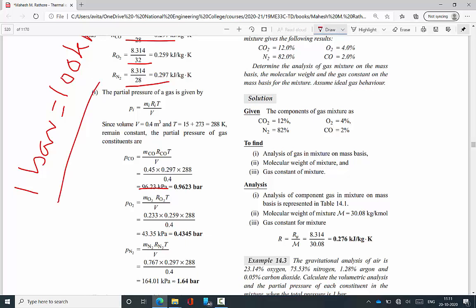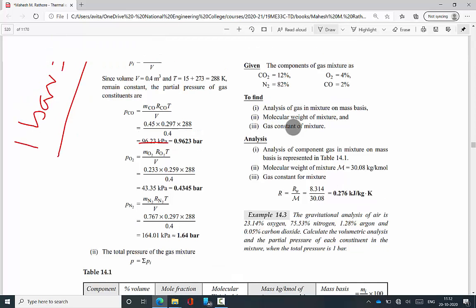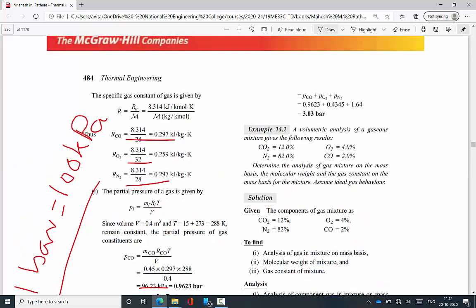Then the partial pressure of nitrogen using the same formula, substitute the known values and calculate, the final value is 1.64 bar. Because in air the major contribution is nitrogen, this pressure is very high, 1.64 bar. Then the total pressure is equal to the summation of individual partial pressures. PCO plus PO2 plus PN2, or 0.9623 plus 0.4345 plus 1.64, which gives 3.03 bar.